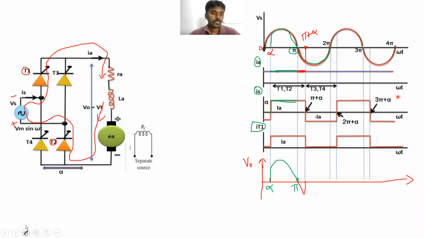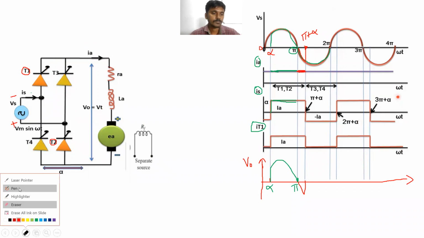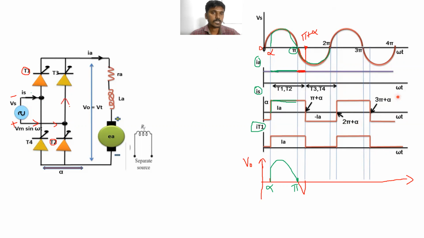Clear? So now in which direction is the current flowing? The current is flowing in this direction, through T3. Here T3 is in forward bias condition because the anode terminal of T3 is made positive.